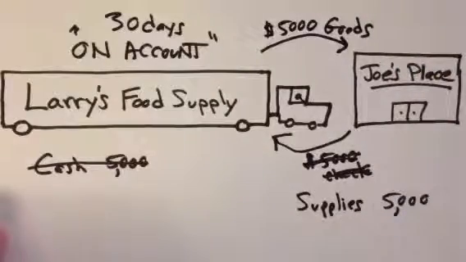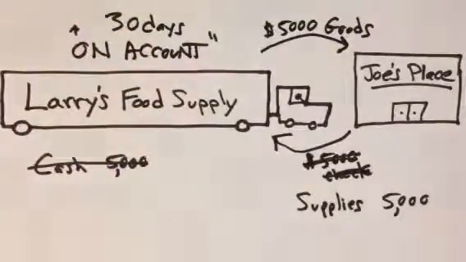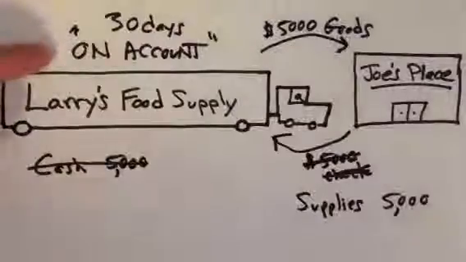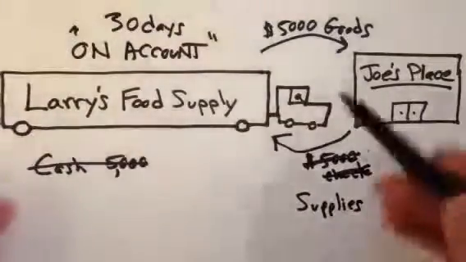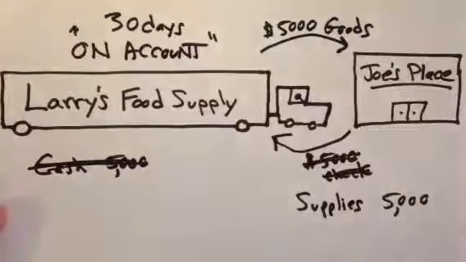I earned that money. But what I'm going to do is send Joe a bill. I will send him an invoice that will clearly list everything that I delivered to him and also the total sum that he owes me, which is $5,000, due, paid to me within 30 days. Now, since I'm doing business on account with Joe, when I return at the end of the day, I don't have a $5,000 check to record. I don't have $5,000 worth of cash. Joe has his $5,000 worth of supplies.